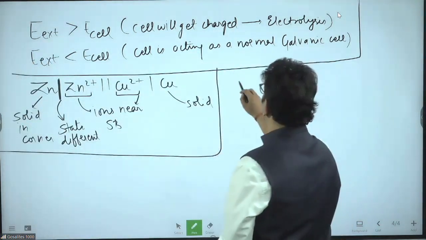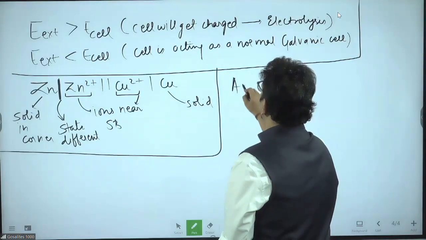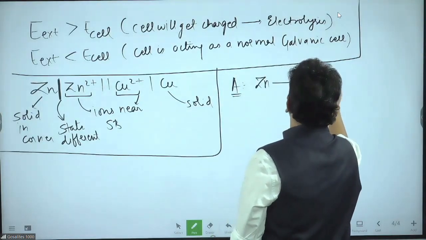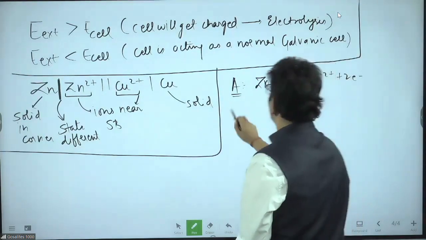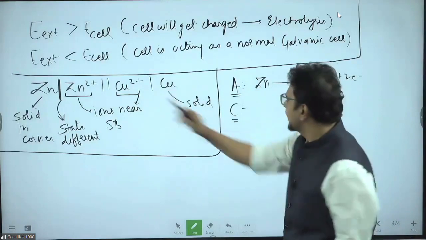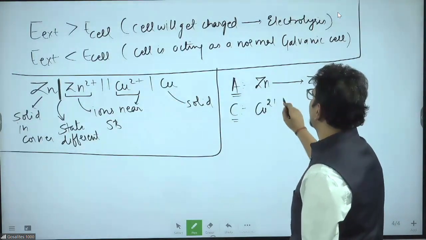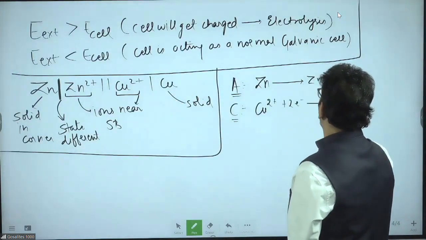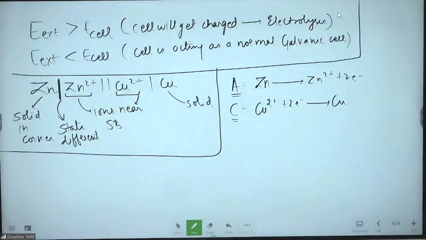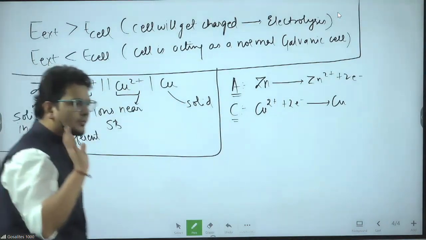Coming to the point from where the question will come. Again, anode reaction. Anode reaction is Zn giving you Zn2 plus 2 electron. Slide number 2, we have written this thing. Cathode reaction, cathode will be copper 2 plus 2 electron gives you copper. All this has been explained already today, and you all accepted in the second slide. No single doubt came. Clear?